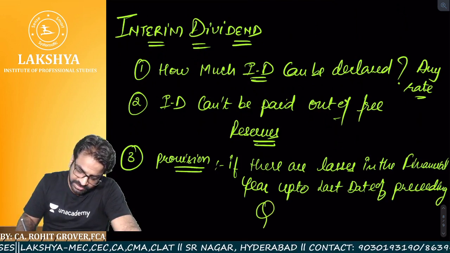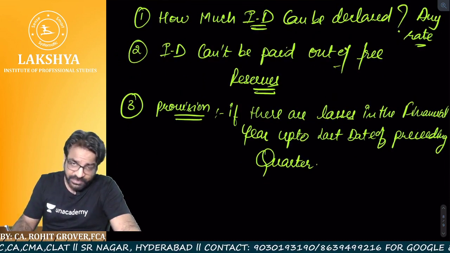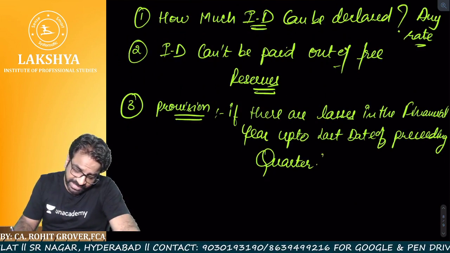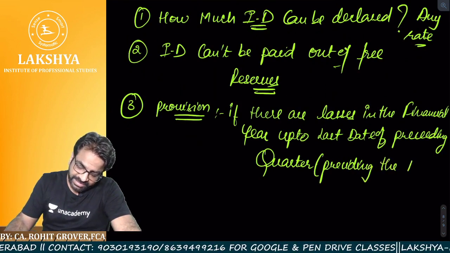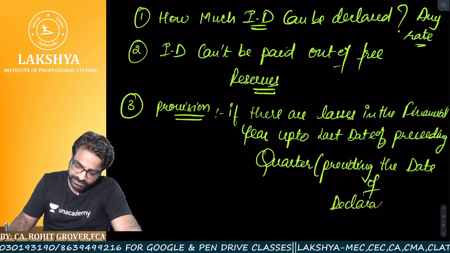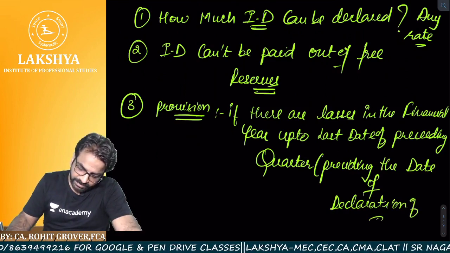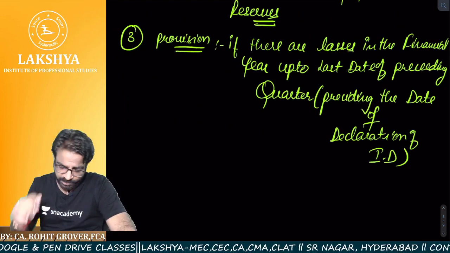Up to the last date of which quarter? The preceding quarter, preceding the date of declaration of interim dividend. Then in this case, don't worry, I'll make you understand the whole provision.